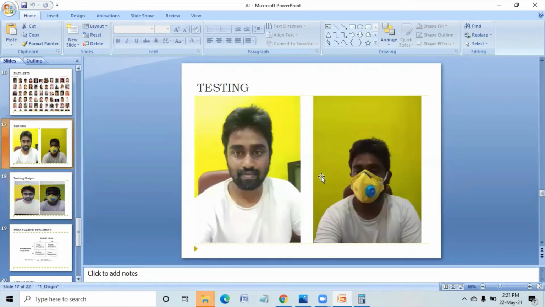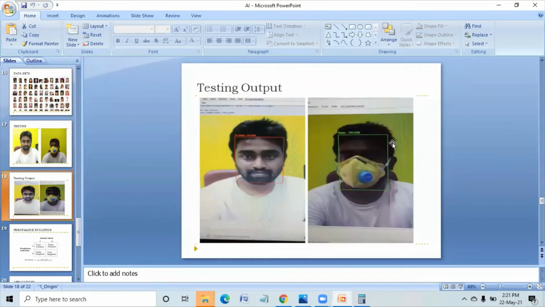Whenever I am wearing a mask, see, I am showing this image to the system. It is showing a green box. It is telling me that you are with mask. If you want to write any customized message like, hey guy, you are wearing mask, something like this, you can edit it in the code itself. It will be showing 100%. The end user cannot do that. He cannot customize the messages and all. As a developer, while building the code itself, you can do that, right? So in this manner, you can use it anywhere else, right?